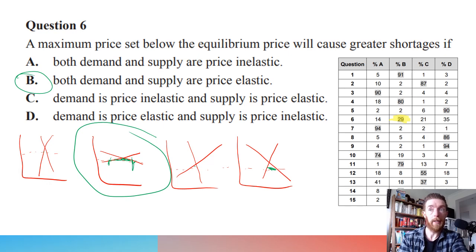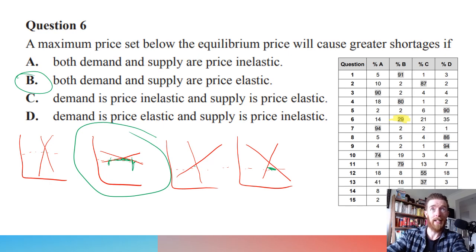I think the big issue that comes up, I've repeated this tip 1,000 times, is people just try and picture the graphs in their head. With a situation like this, where you've got 4 different combinations and you're trying to think about shortages rather than just the elasticity or degree of elasticity, drawing it is the only way you're going to be able to accurately get to the correct answer. So do that and you won't stuff up.